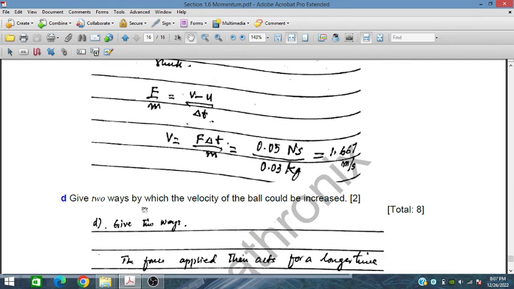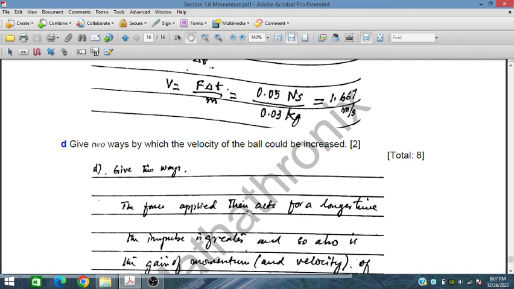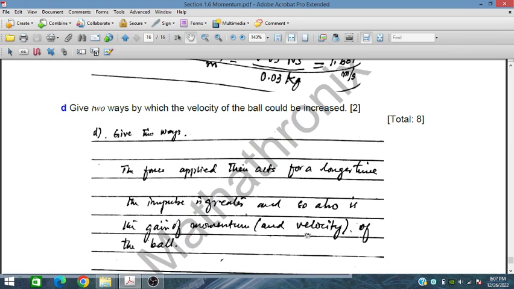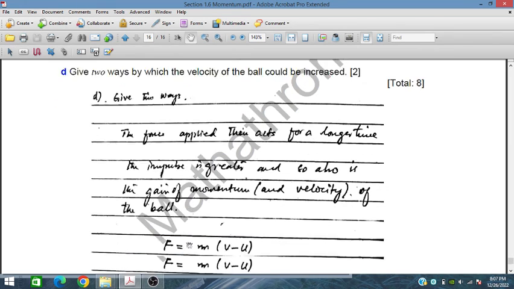Give two ways by which the velocity of the ball could be increased. The force applied can act for a longer time. If the force applied and its contact time are increased, the impulse is greater and there is a greater gain of momentum, and the velocity of the ball will increase.